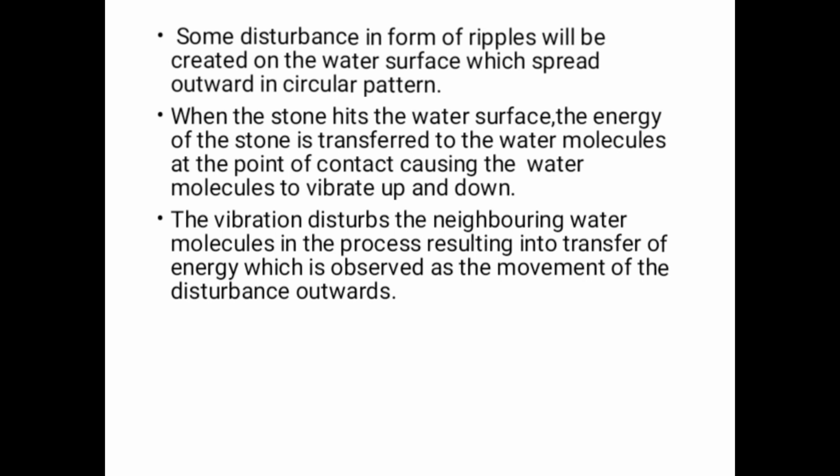When the stone hits the surface of the water, the energy of the stone is transferred to the water molecules at the point of contact, causing the water molecules to vibrate up and down, up and down. The vibration disturbs the neighboring water molecules in the process, resulting in transfer of energy, which is observed as the movement of the disturbance outwards.